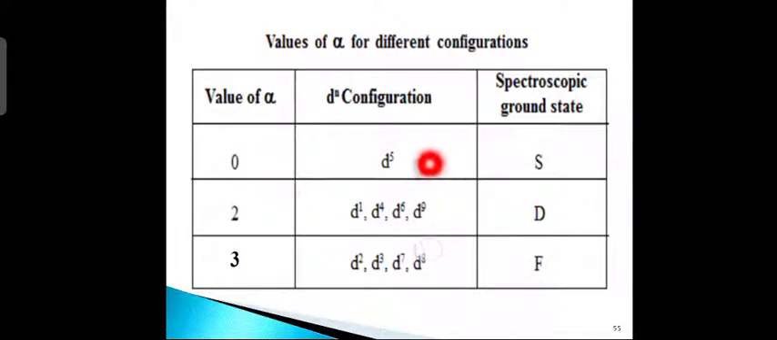Next are the values of alpha for different configurations. You can see here the values of alpha for different configurations. For d5 configuration the value of alpha is 0, and the value of alpha is 2 for d1, d4, d6 and d9, where the spectroscopic ground state is D. For d2, d3, d7, d8 the value of alpha is 3.